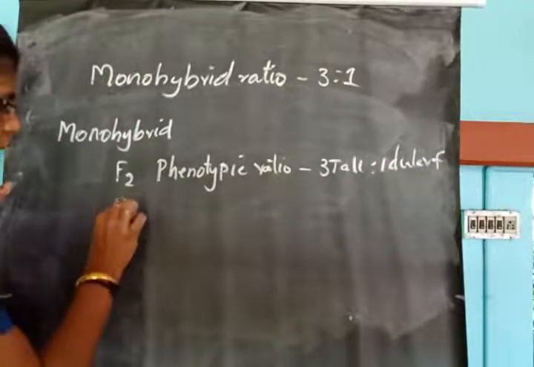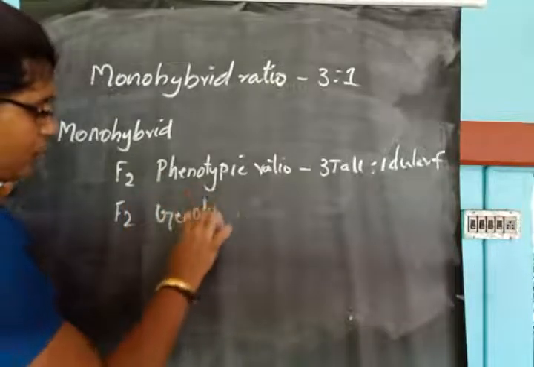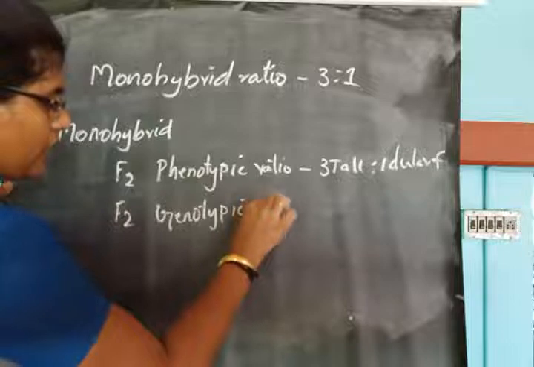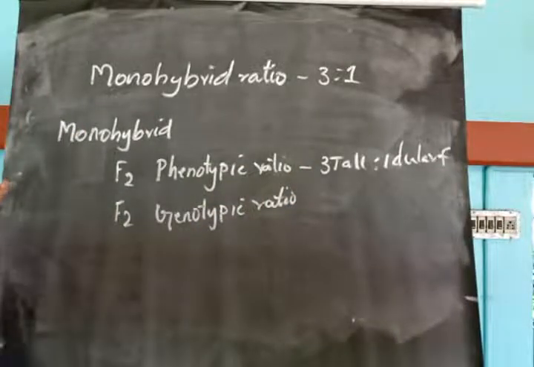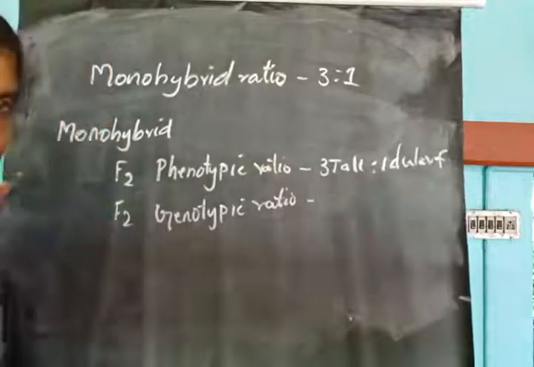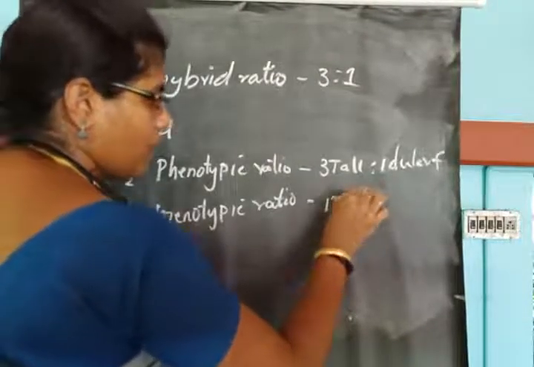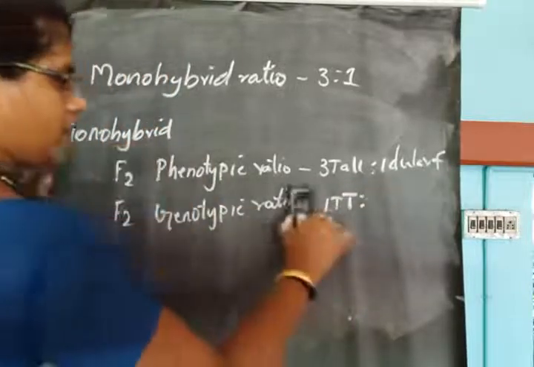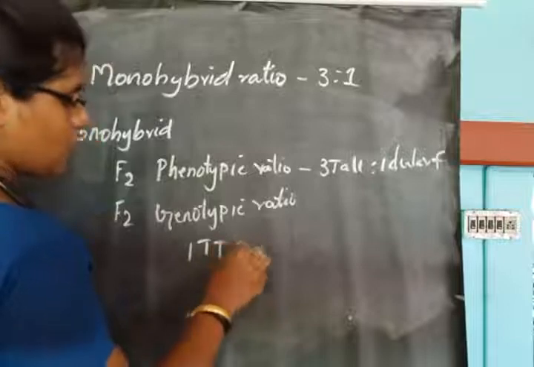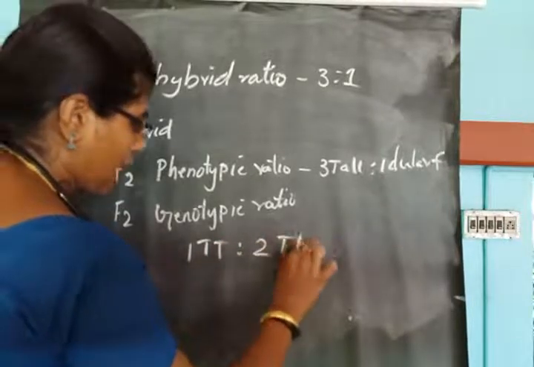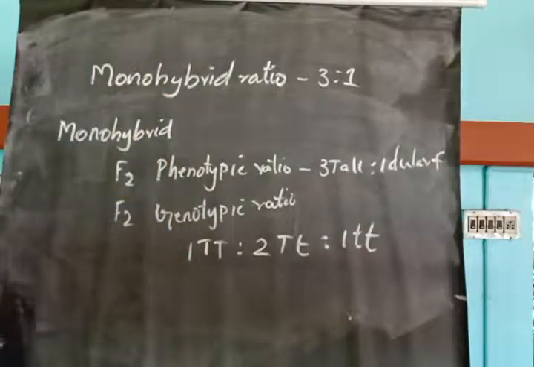And what is the monohybrid F2 genotypic ratio? The ratio is 1 homozygous tall is to 2 heterozygous tall is to 1 homozygous dwarf.